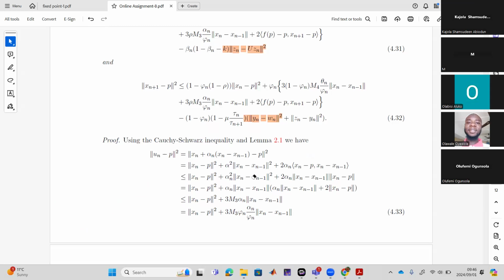Okay, so now what happened here? This is just factorization. He factored out alpha n, xn minus xn minus 1, because it's common to both this term and this term. Yes, sir. So if you factor that out, you have alpha n, xn minus xn minus 1 here, and the remaining 2 into xn minus p remains here. And then this is less than or equal to, now he has added this guy to this guy.